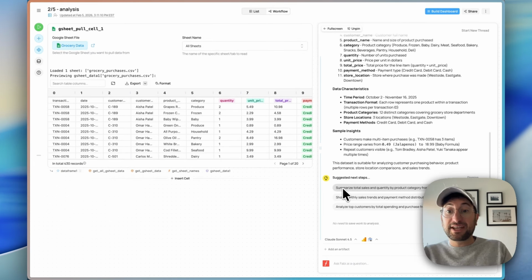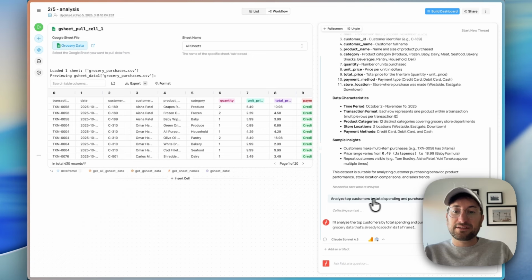We have some suggested next steps, like summarizing the total and quantity by product category, or we can ask a specific question. But let's start with this, analyzing our top customers by spend and purchase frequency. So we can see it's using the Claude Sonnet 4.5 model here to do the analysis.